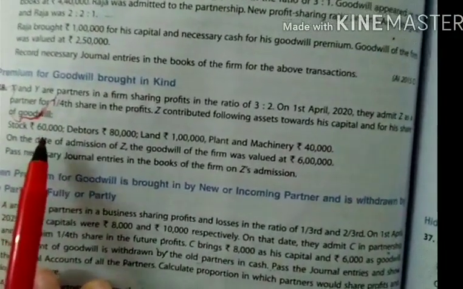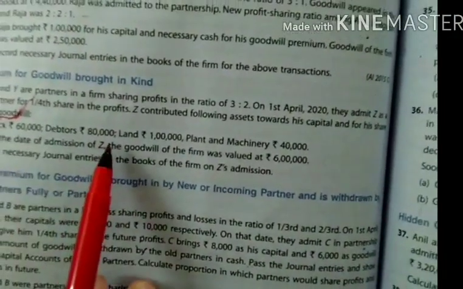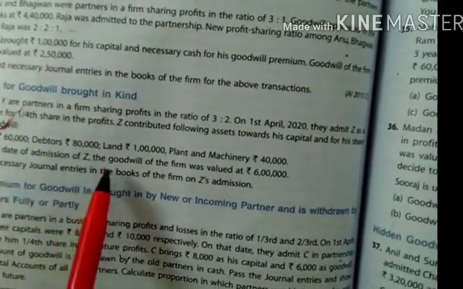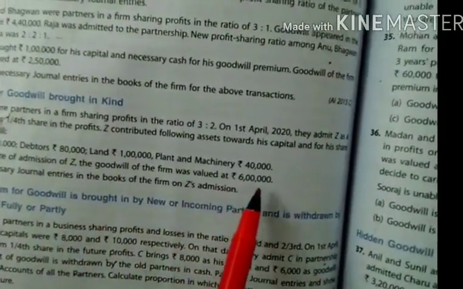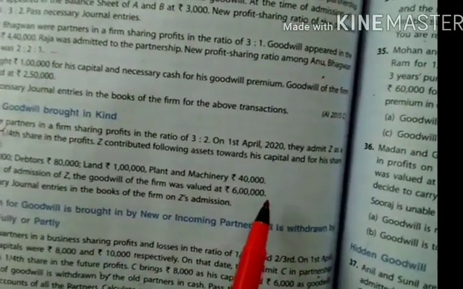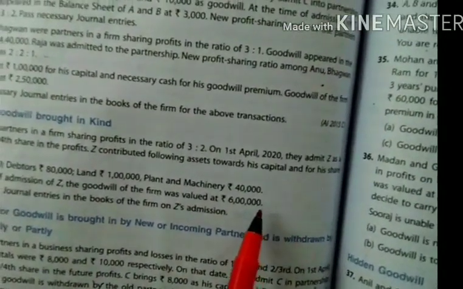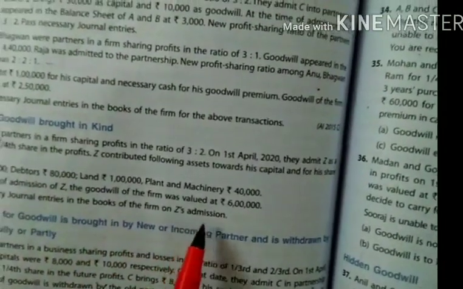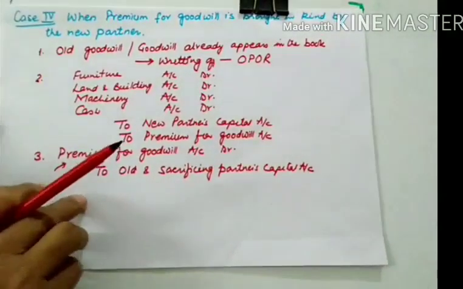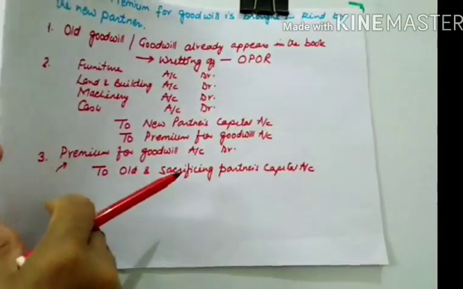So let us see the assets. Stock 60,000, debtors 80,000, land 1 lakh, plant and machinery 40,000. And on the date of admission, the goodwill of the firm is valued at 6 lakhs. So through this, we will be able to calculate Z's share of goodwill or premium for goodwill. And we are required to pass the necessary journal entries in the books of the firm on Z's admission. So let us start the journal entries which we will be passing.